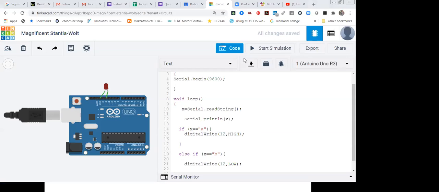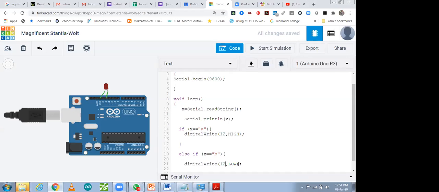Okay, don't worry, I'm going to read it. So after doing this, make it low. X is equal to B. X is equal to low. Sorry, 12 number pin is low.